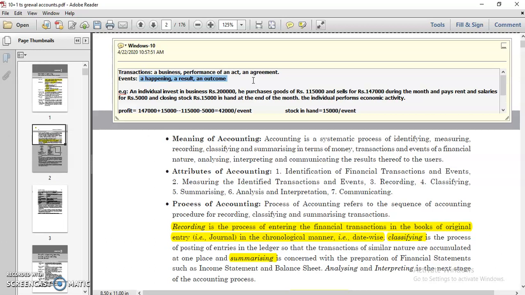Let's understand transactions and events with an example. Let's say an individual invests in business rupees 2 lakh. He purchases goods of rupees 1,15,000 and sells for 1,47,000 during the month.